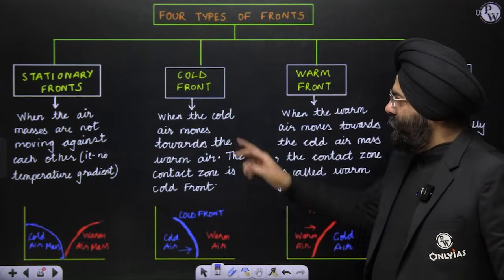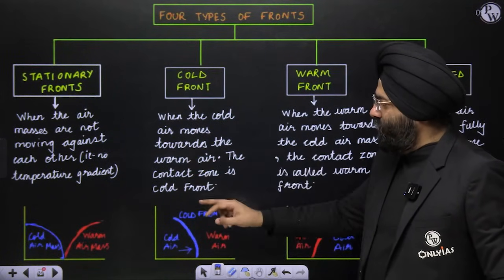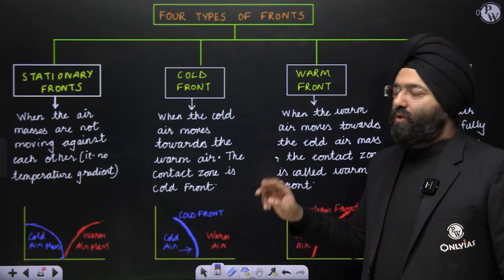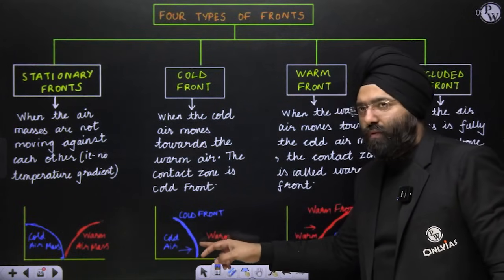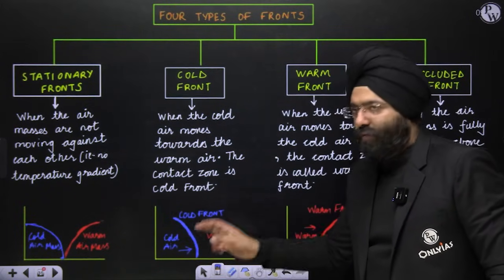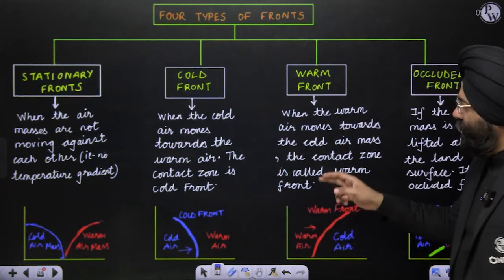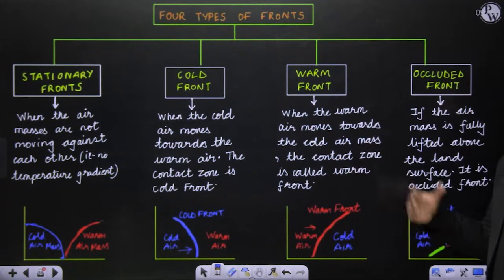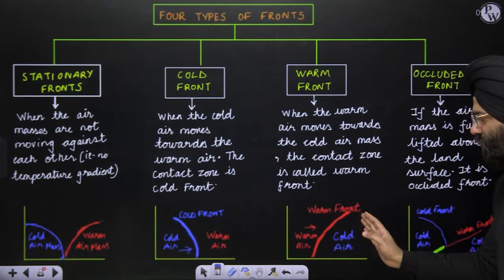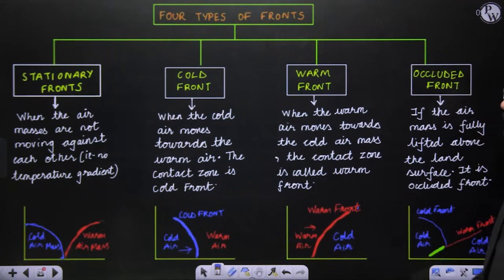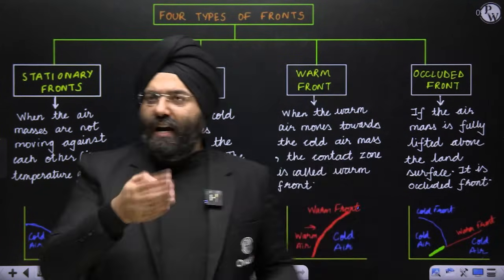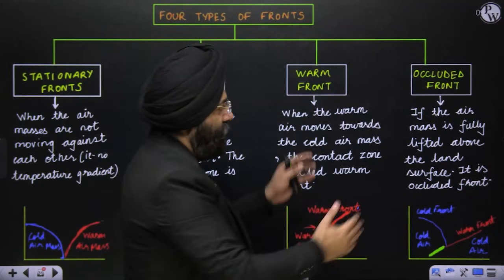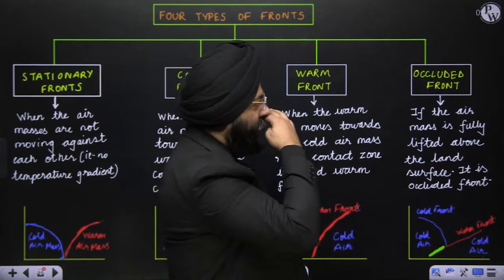Cold front: when the cold air moves towards the warm air, the contact zone is known as a cold front. Warm front: when the warm air moves towards the cold air, this contact zone is known as a warm front. Now what happens after some time, when both the airs are coming?